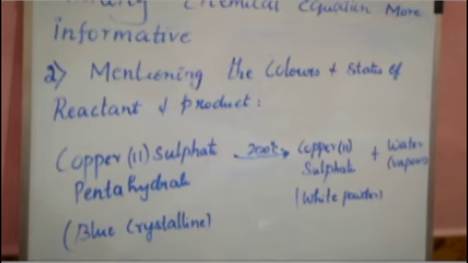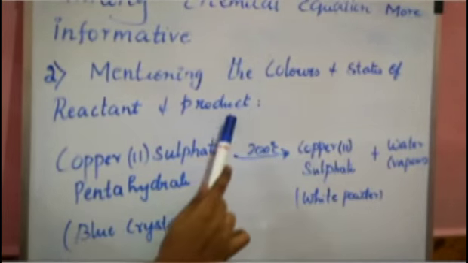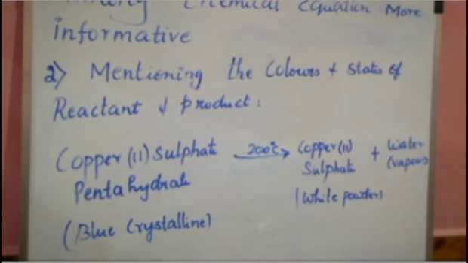The second piece of information that we can add to a chemical equation is mentioning the colors and states of reactant and product. We can just mention whether they are in solid, liquid or gaseous form, that is the states of reactant and product, and the color. What is the color of the reactant and product?